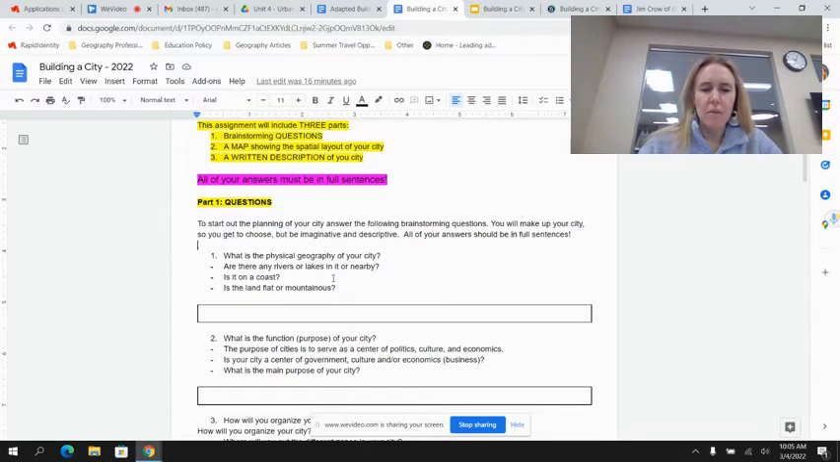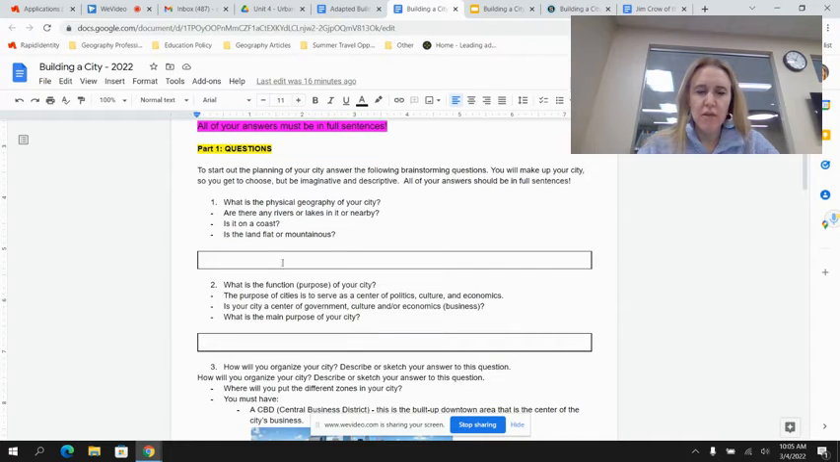Are there any lakes or rivers? Is it on a river? Is it on a lake? Is it on a coastline? Is the land flat or mountainous? So you discuss what is going to be the physical geography.